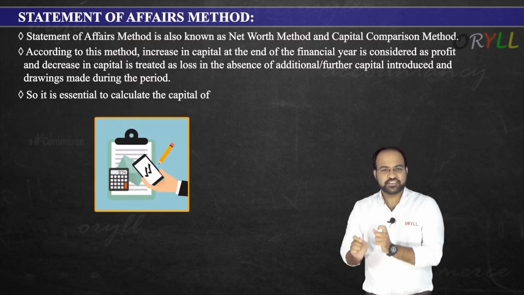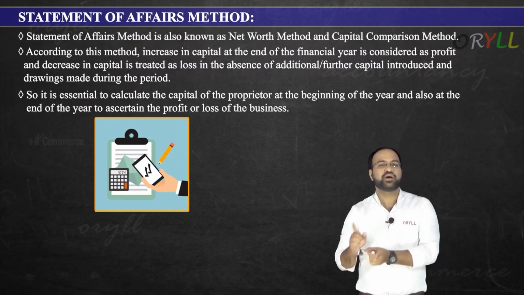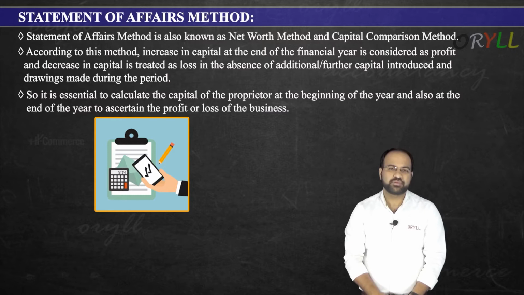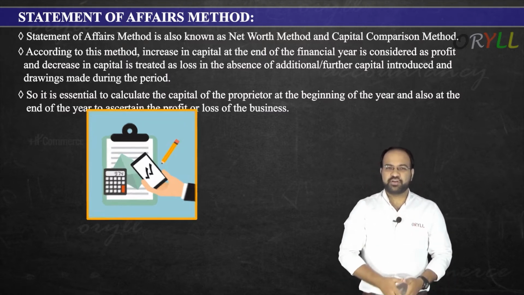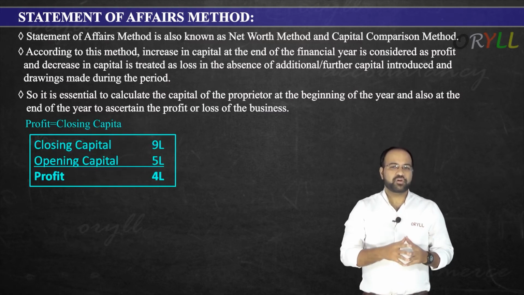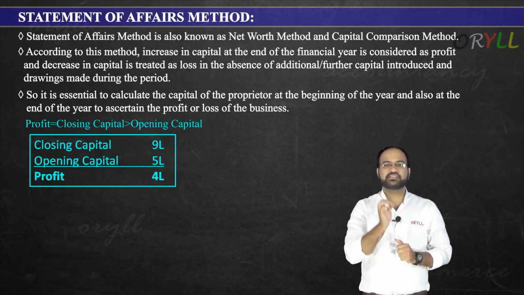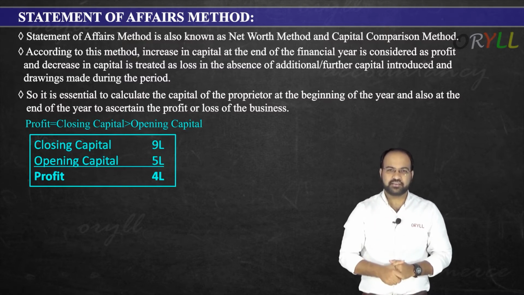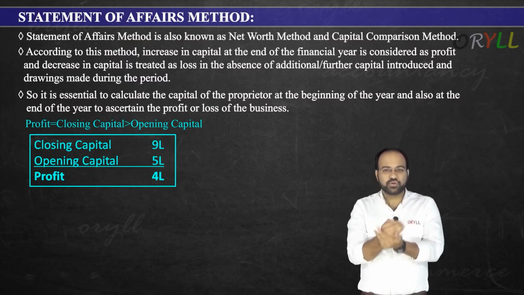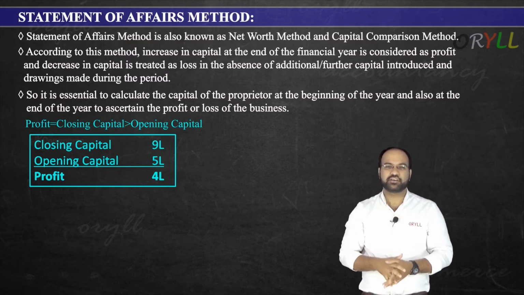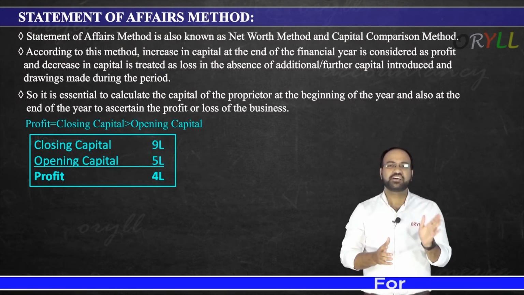It is essential to calculate the capital of the proprietor at the beginning of the year and also at the end of the year to ascertain the profit or loss of the business. How? When will there be a profit? Profit will be there if closing capital is greater than opening capital. See this example: let us say closing capital is 9 lakhs at the end of the year. But the opening capital was 5 lakhs, at the beginning of the year.